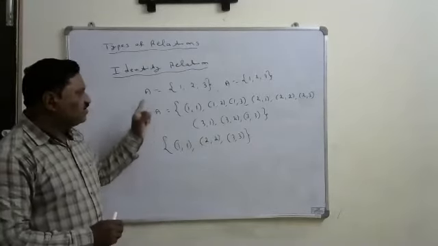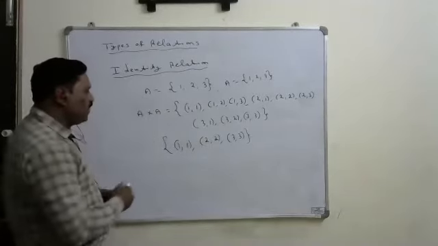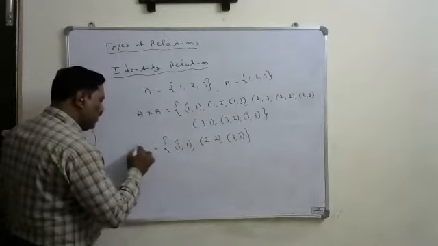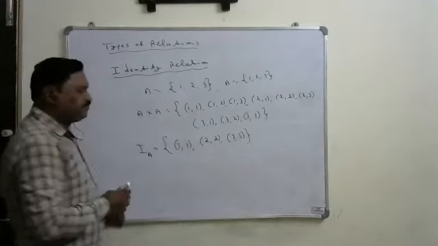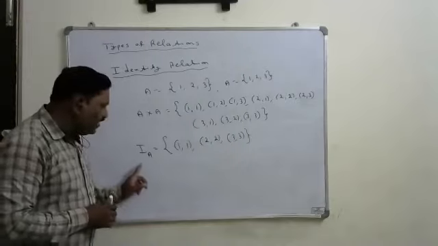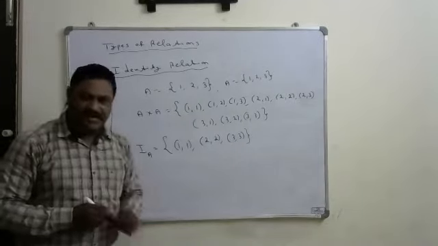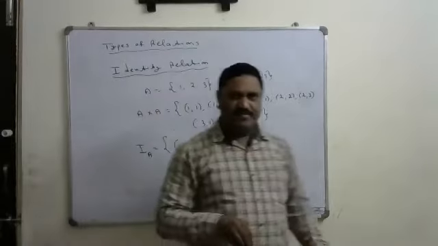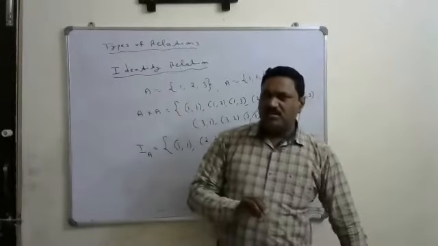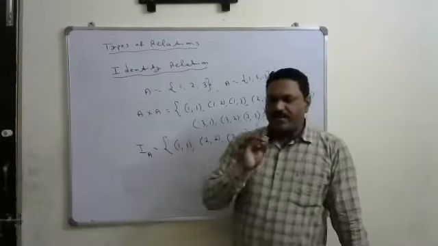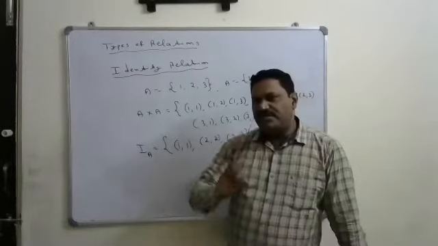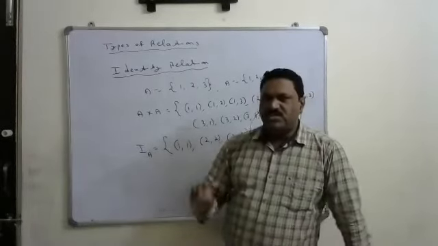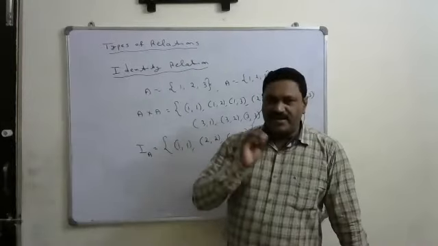If that identity relation is defined on the set A, it will be represented by I capital A. So IA, like that we represent the identity relation. So identity relation means if every element of that particular set is related to itself only, such a relation is called the identity relation.